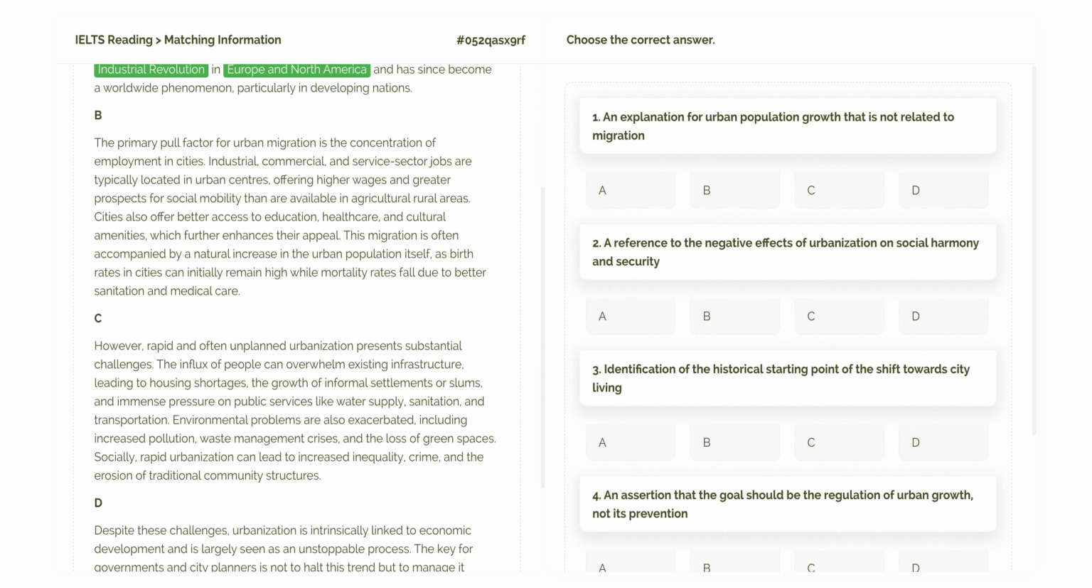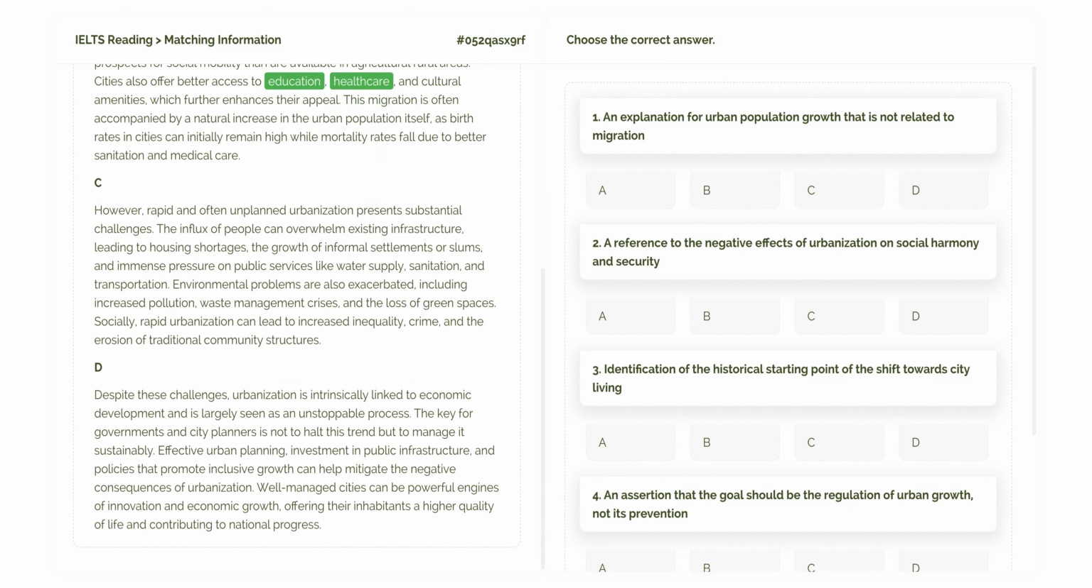Paragraph B. This paragraph explains the reasons why people move to cities. Its main function is to list the causes or pull factors. The gist is that cities attract people with jobs, better education, and healthcare. Let's flag some anchor words. I see a list of causes like employment, education, and healthcare. It also mentions another cause for population growth besides migration, which seems important.